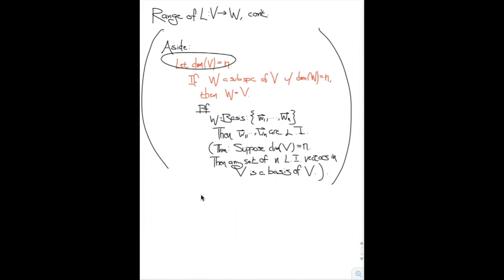Fix a basis of W, and of course, under the assumption that W is n-dimensional, the basis has n elements. Then by definition, since it's a basis, these elements are linearly independent. And then we need a theorem. The theorem we need is the following. Suppose that the dimension of V is equal to n, then any set of n linearly independent vectors in V is a basis of V. So in particular, this set of n linearly independent vectors is a basis of V, and therefore the span of these elements is all of V, and therefore W is equal to V. You can spend some more time thinking about the proof of that fact, but we will take it as proven and move on for now.